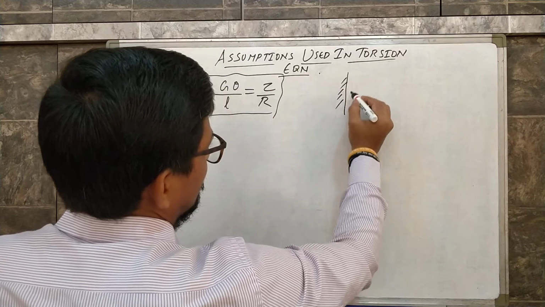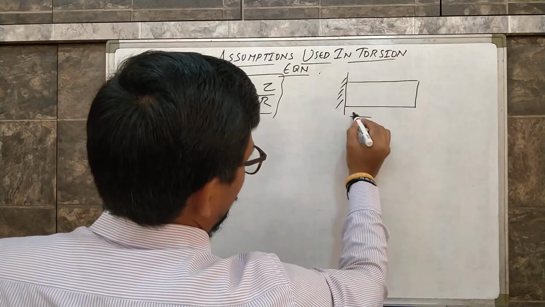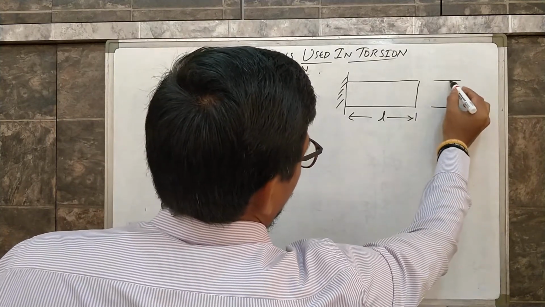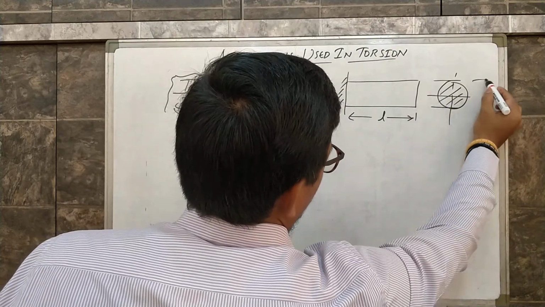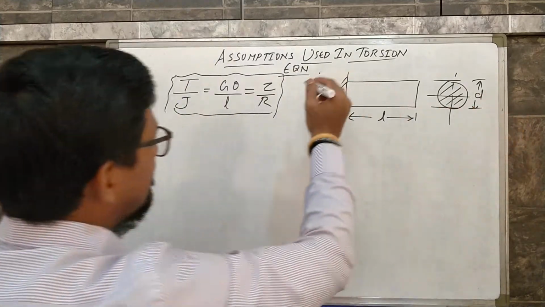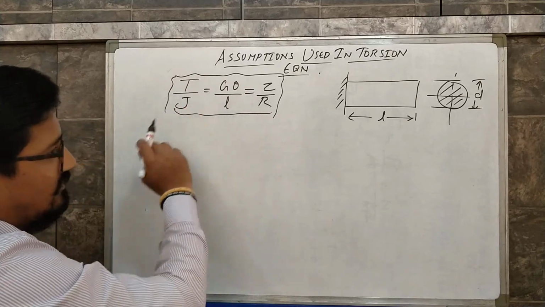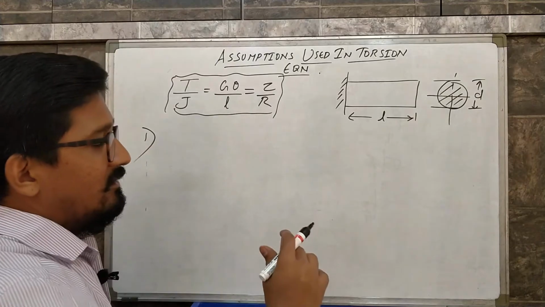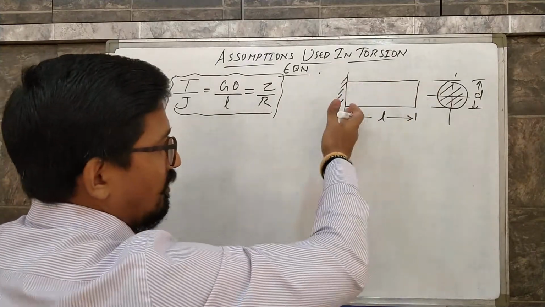So this is the shaft with some length L and a diameter D. The first assumption, which has been assumed in deriving the torsion equation or torsion formula, you can easily understand: the material of which the shaft is being made is uniform throughout. Correct?